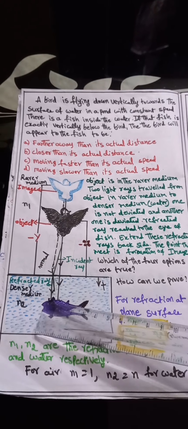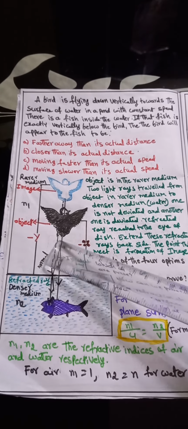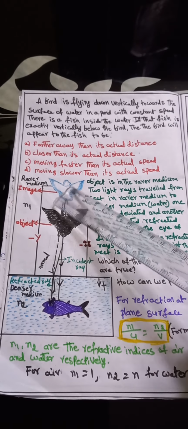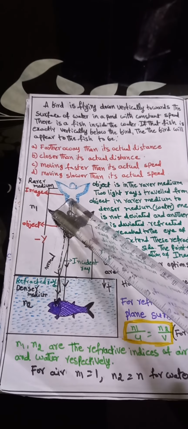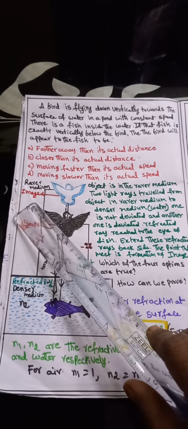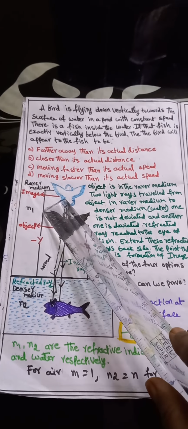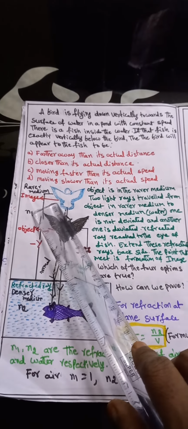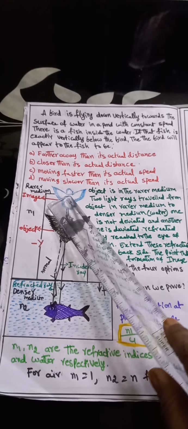Next, when we extend these refracted rays back towards the bird, here we see the formation of the image of the bird. So when we extend the refracted rays, the point at which they meet is the formation of the image.